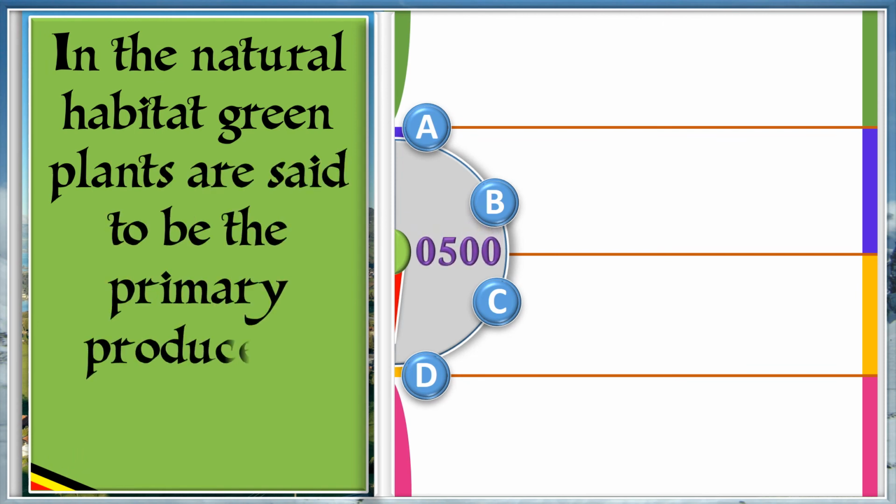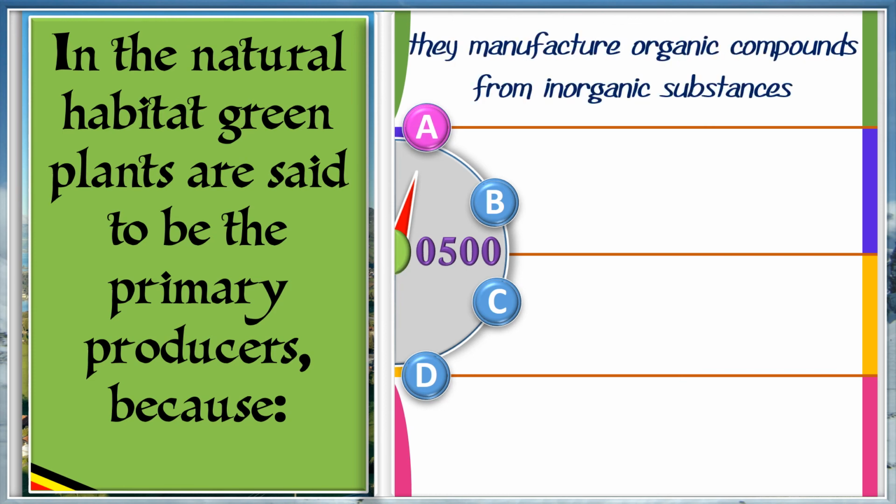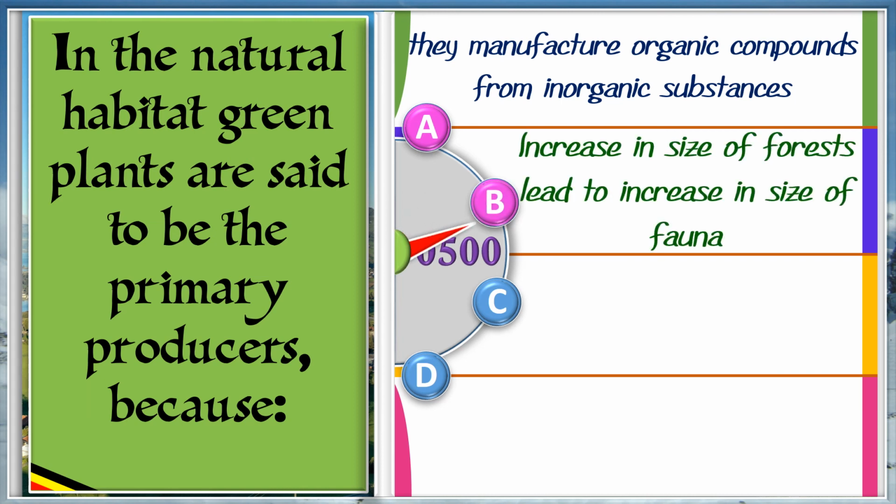In the natural habitat, green plants are said to be the primary producers because A. They manufacture organic compounds from inorganic substances. B. Increase in size of forests leads to increase in size of fauna.